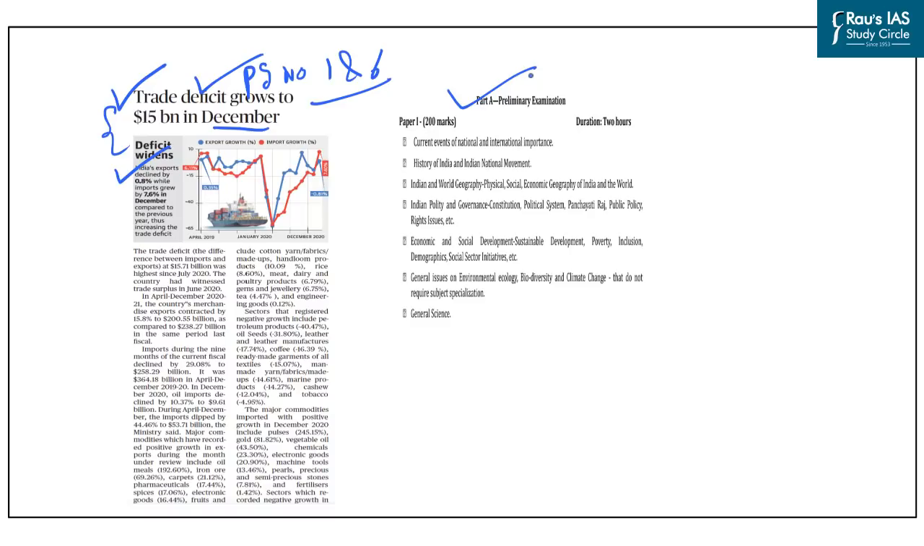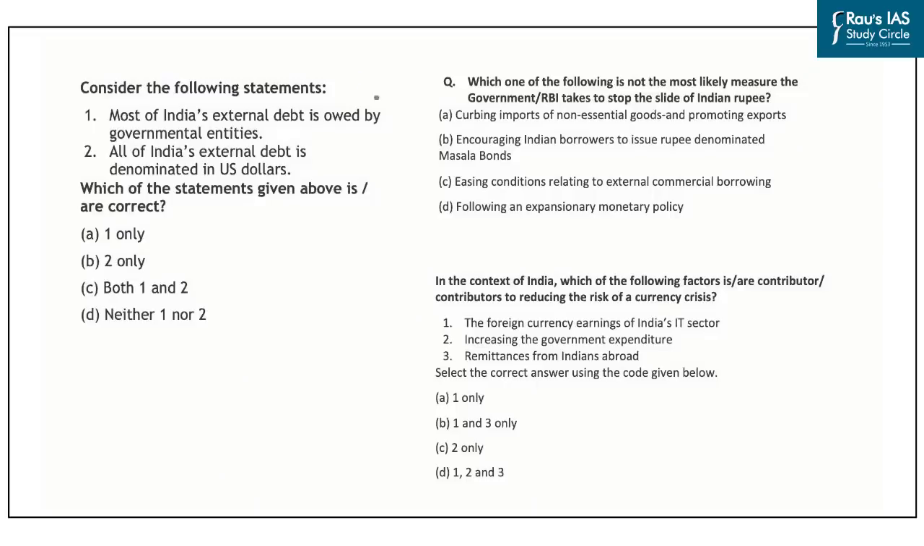So first, let us look at the preliminary examination questions related to this theme, and after that, we'll look at the trends in merchandise exports and imports. Now, if you look at the previous year papers, you will find that these 3 questions were asked in the preliminary examination of 2019, and all these were related to the external sector or India's international trade.